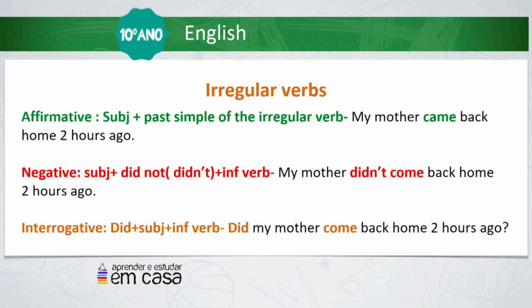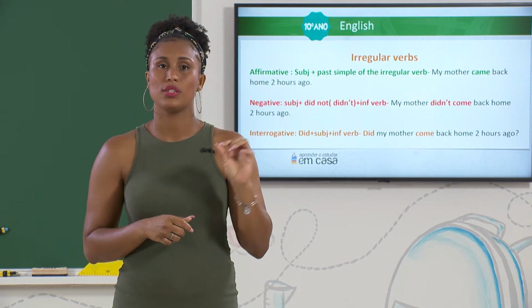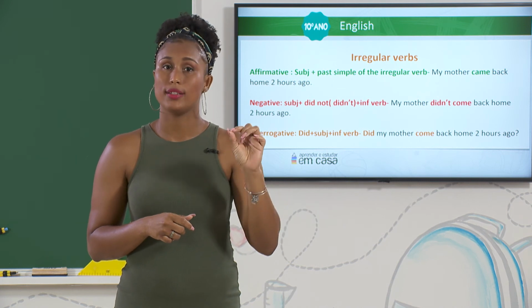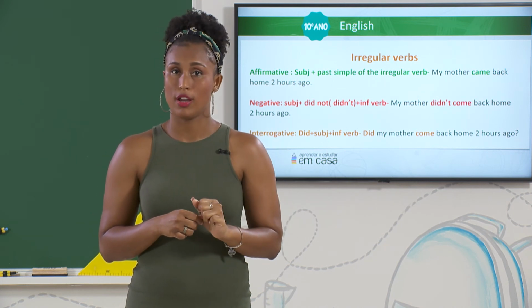Negative, we're still keeping with the auxiliary verb did, subject plus did not or didn't plus the infinitive of the verb. My mother didn't come back home 2 hours ago. With the interrogative, we have the same thing. Did plus the subject plus the infinitive of the verb. Did my mother come back home 2 hours ago? Remember, guys, always use the auxiliary verb did whenever you are forming the negative or the interrogative, okay?